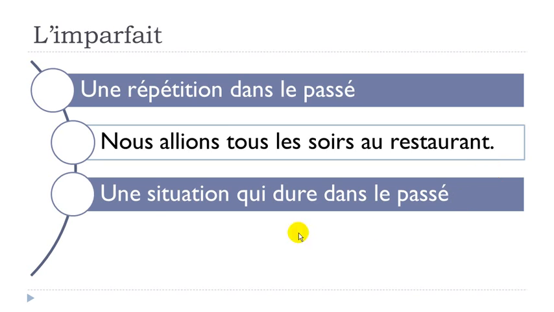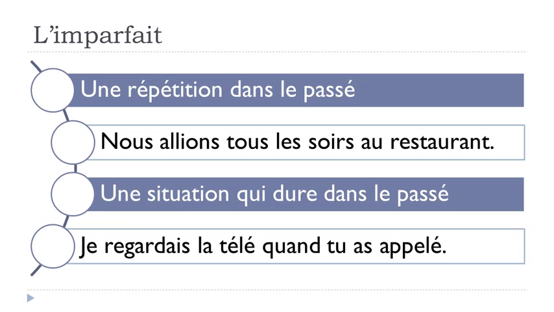And then, if you want to say something that lasts, durer is to last, in the past, this sentence is quite interesting because I wanted to make the difference between the use of the imparfait here, and here you've got the passé composé form. So, je regardais la télé, so la télévision.